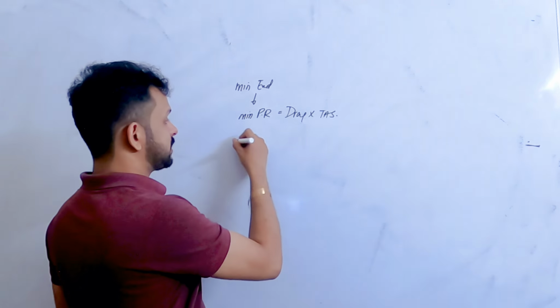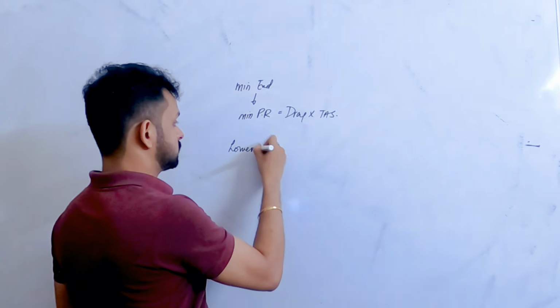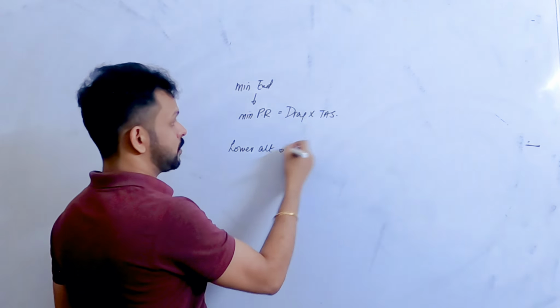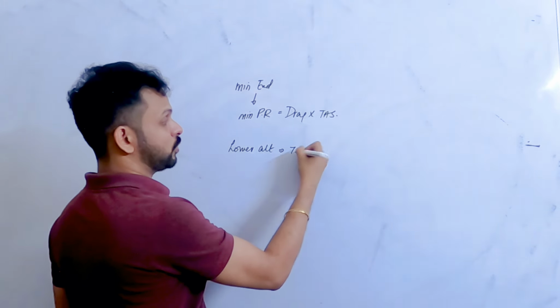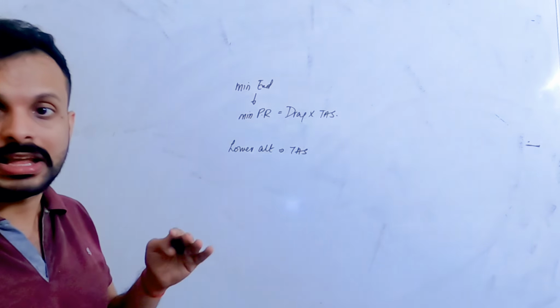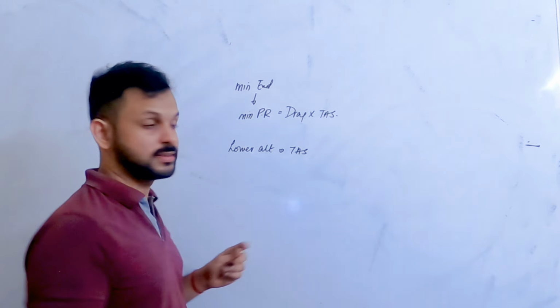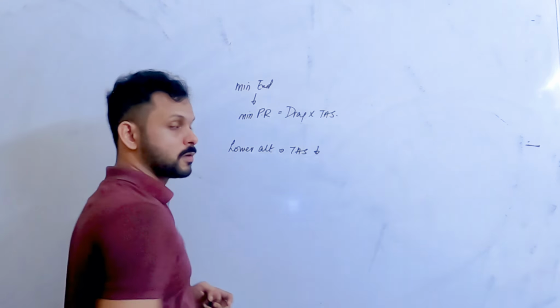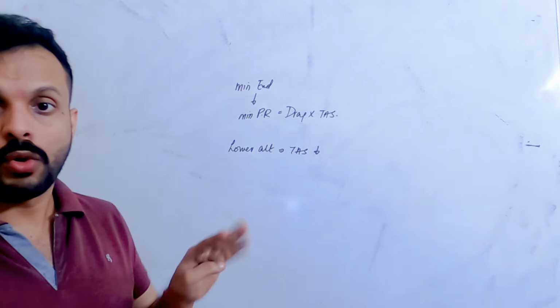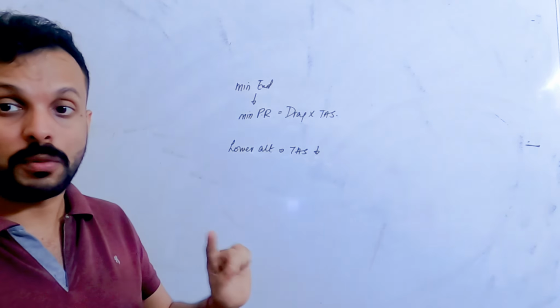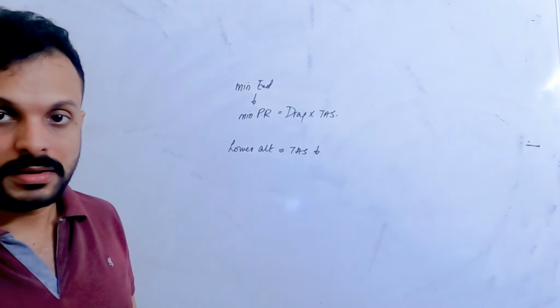What happens at lower altitudes? What is the TAS required at lower altitudes? For a given indicated airspeed, the TAS required at lower altitudes, because of higher density, is going to be lower. As you go up, since the density is reducing, you have to compensate by increasing the TAS.